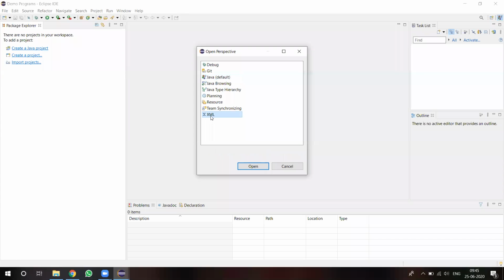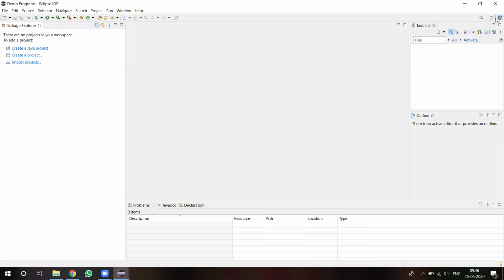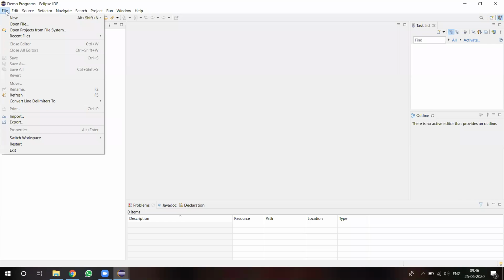For example, if you want to implement Android applications, then we have to add an Android plugin to this particular Eclipse. Then here it becomes Android, so the Android perspective will become available. Now at present we are using it for Java, so we have to select Java, and Java is selected here by default. After that, if you want to create a new Java project, right click on file and new.